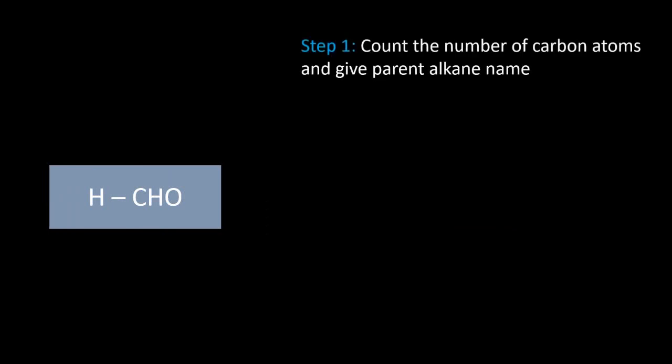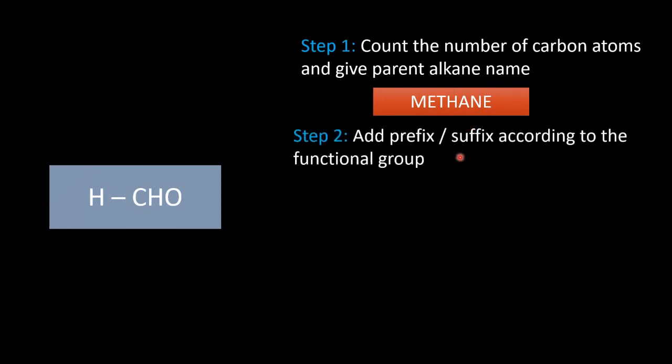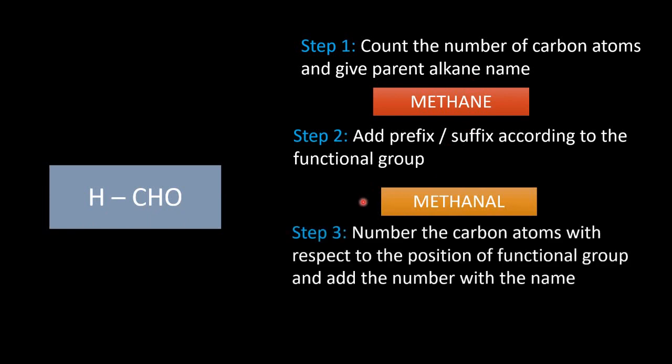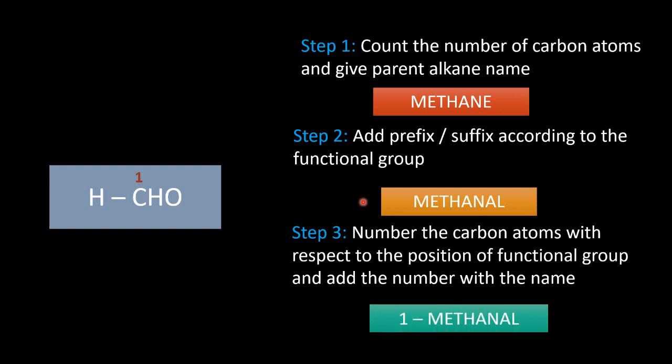Now we have a similar structure like our methanoic acid. Here with one carbon and a functional group. So the one carbon makes the name as methane. Adding a suffix according to the functional group. Since it is an aldehyde, the name should end with al. Methane became methanal. Numbering the carbon atom, there is only one way of doing it, because there is only one carbon, making the methanal as 1-methanal. As you know, it is not necessary to number if there are only 1 or 2 carbon atoms. So the name methanal itself is sufficient.